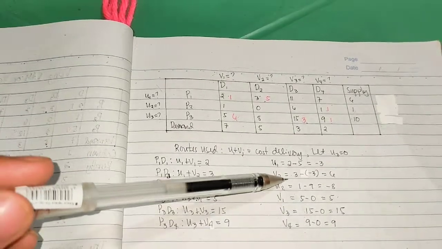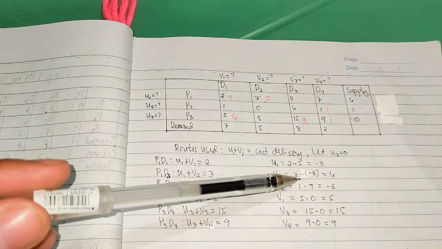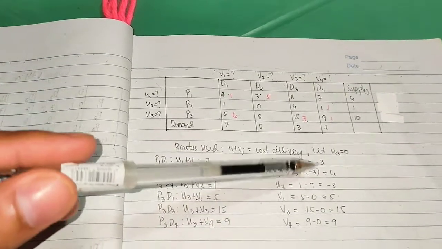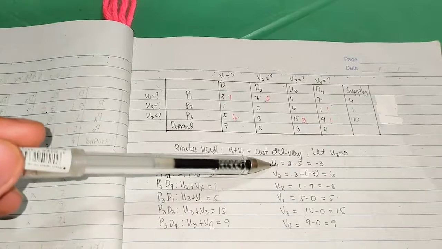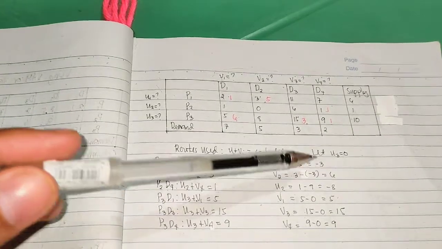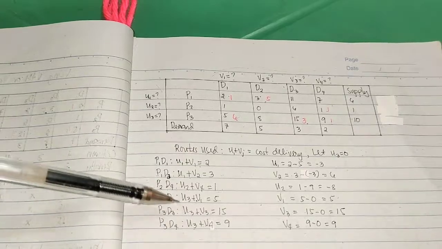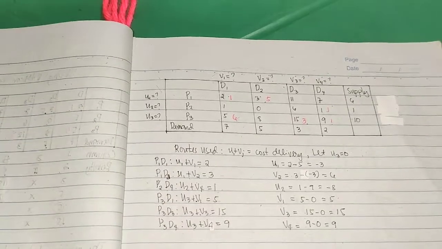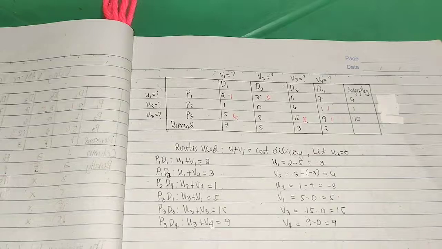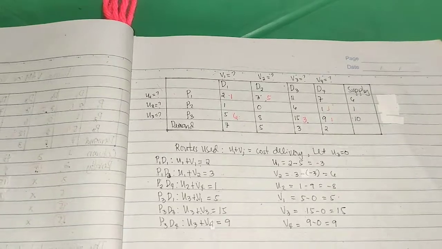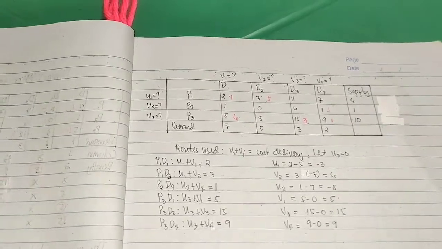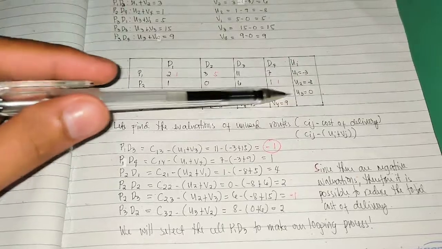V sub 2 is equals to 3 minus negative 3, which is 6, and U sub 1 is equals to negative 3. So, hindi siya mag-matter kung may negative dito sa ating used roots. What matters the most is that if may negative sa ating unused root, doon tayo mag-looping. So, ito na yung magiging form ng ating table.